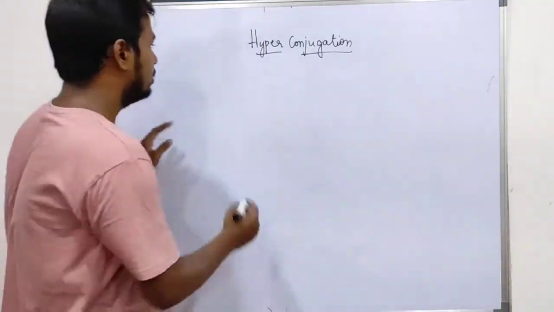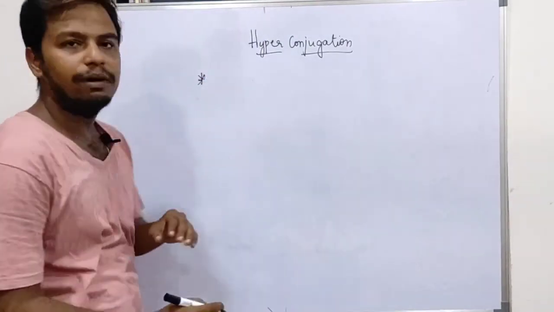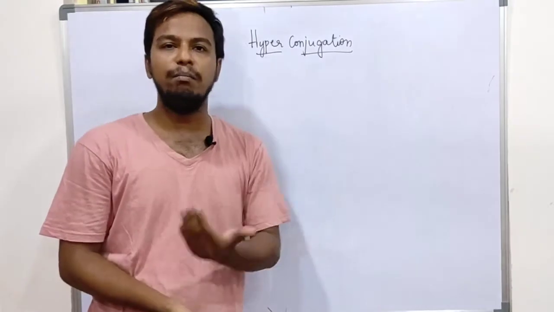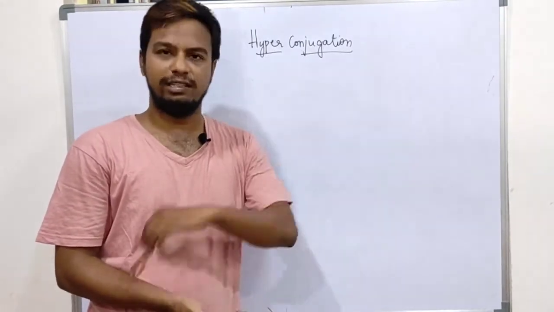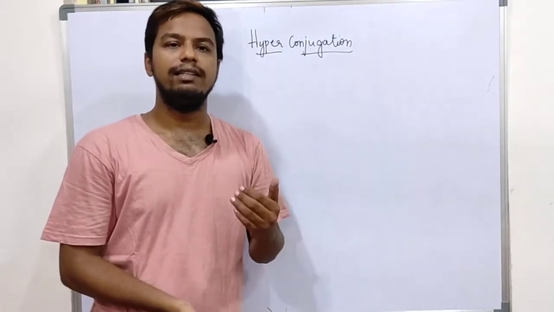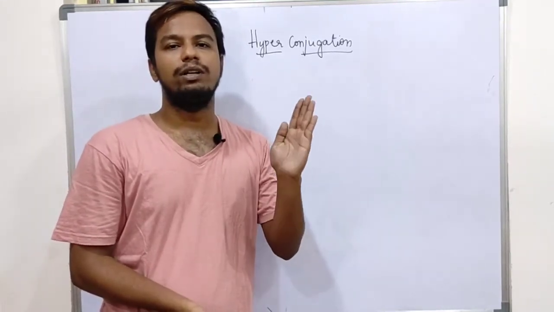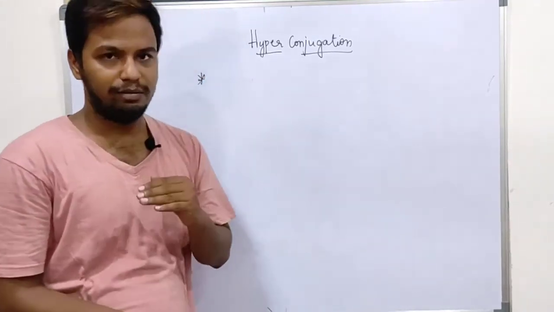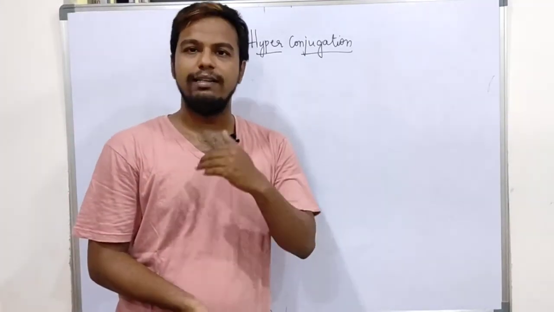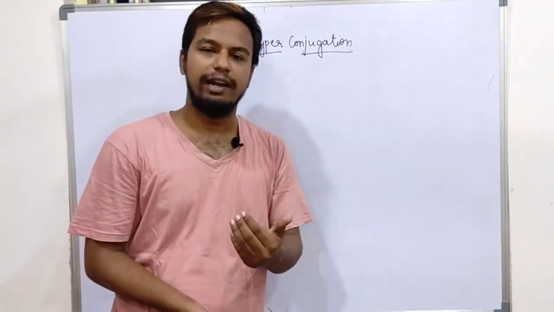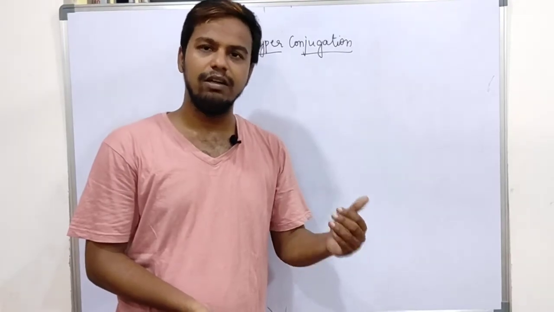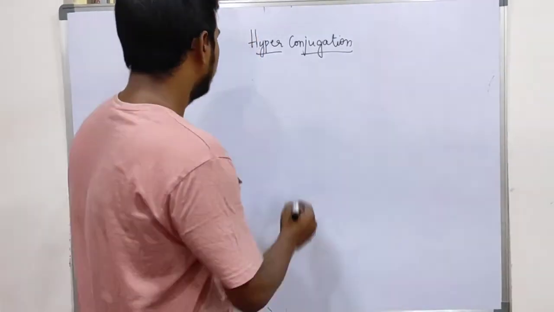So what is hyperconjugation? Hyperconjugation means a sigma bond can stabilize the adjacent carbocation by donating its electrons towards the empty p orbital. How is it happening?